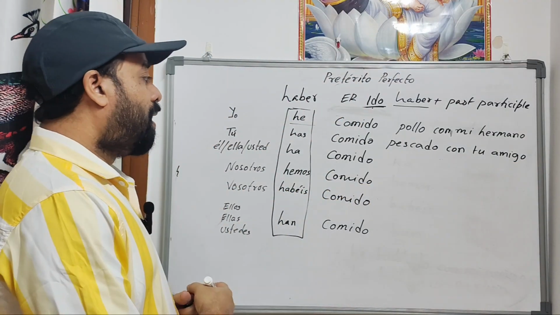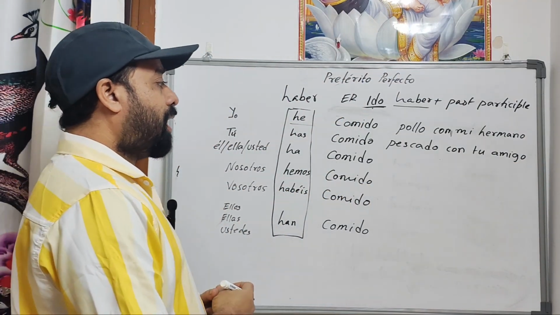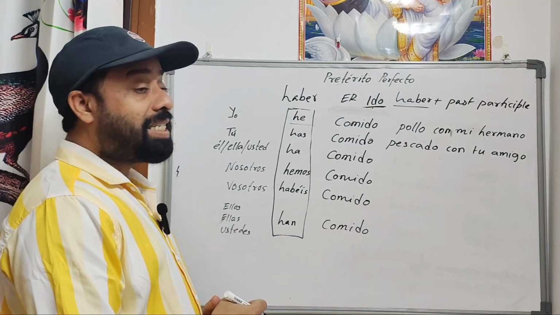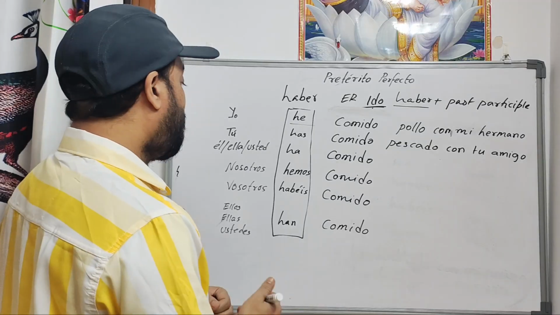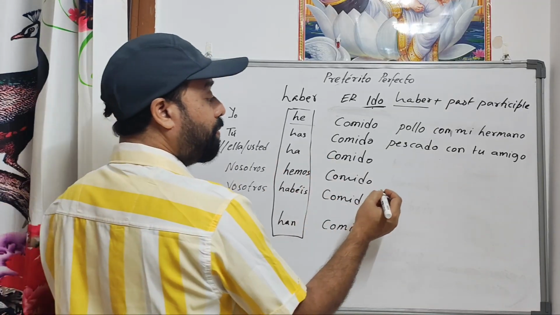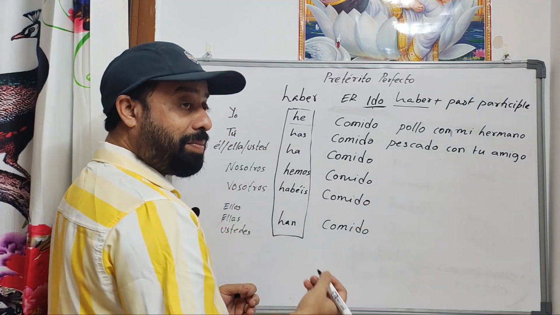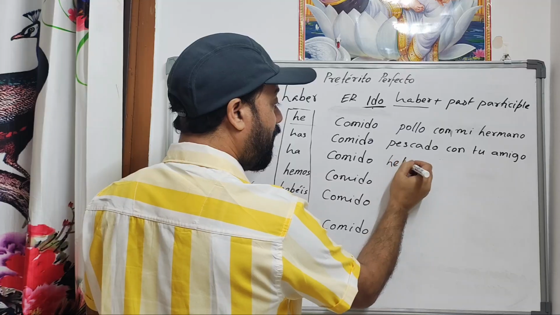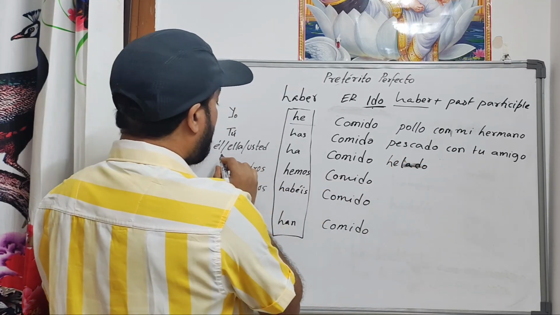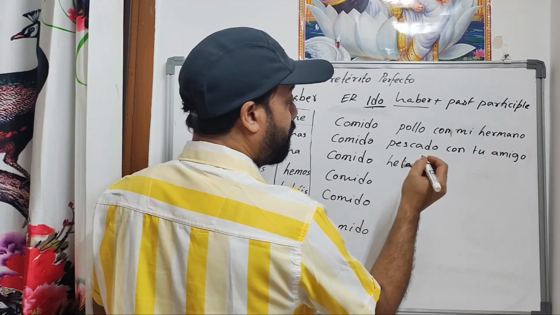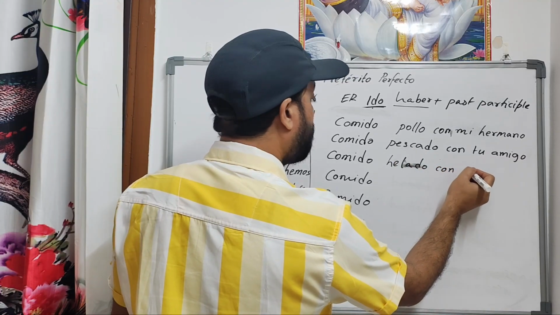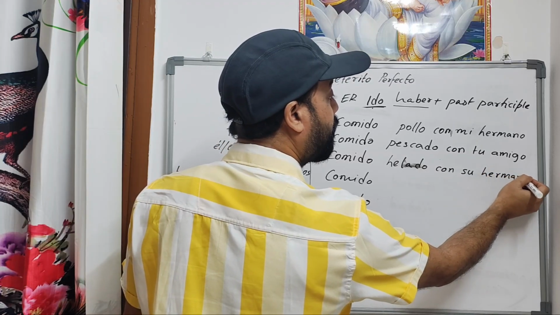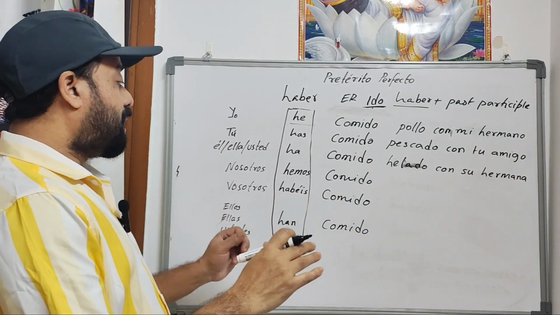Okay, simple. Now, if I say he has eaten ice cream with his sister, how would it be? Very simple. Él ha comido. Ice cream is nothing but helado, H-E-L-A-D-O. So, él ha comido helado con su hermana. Got it? So this is how.